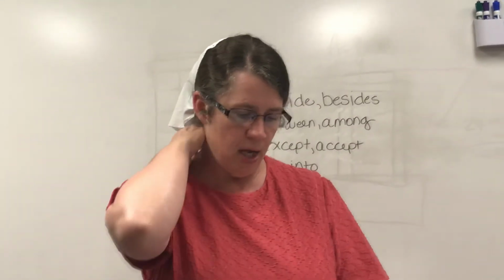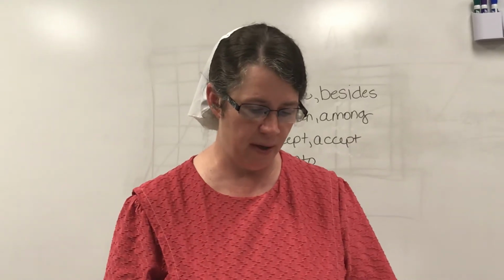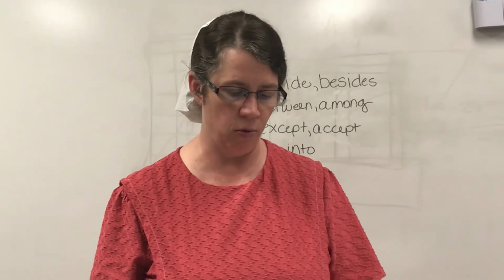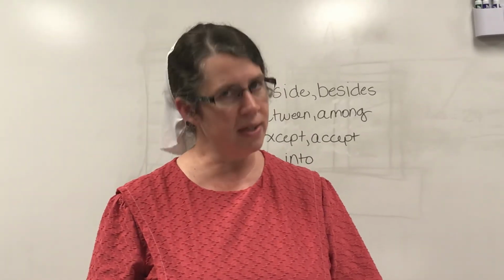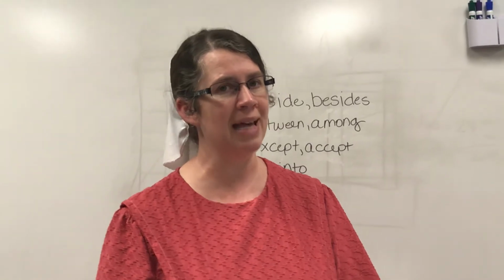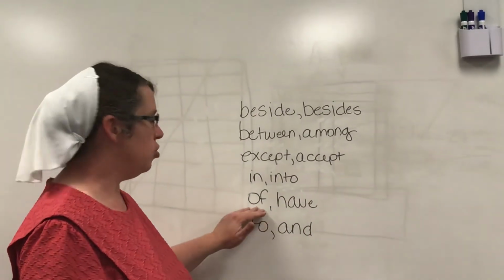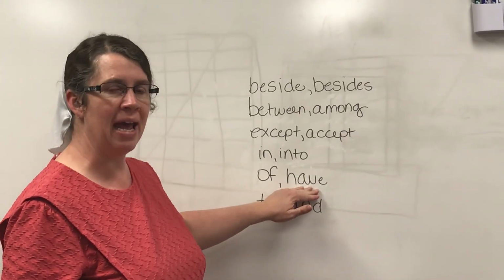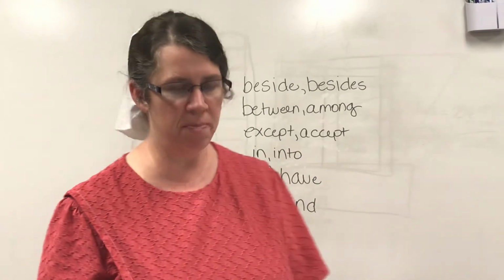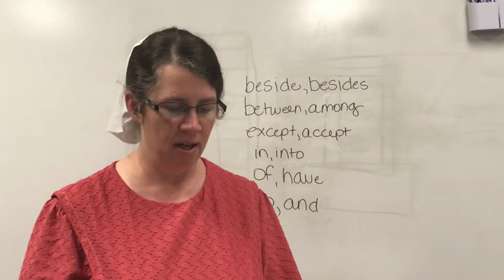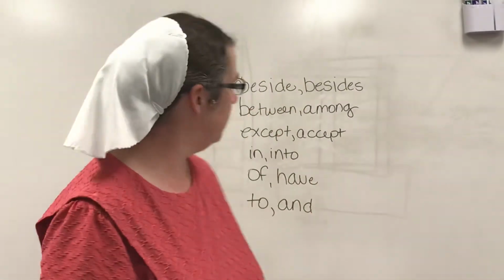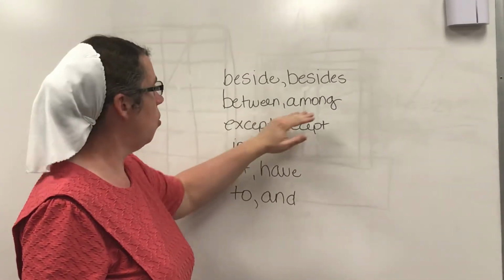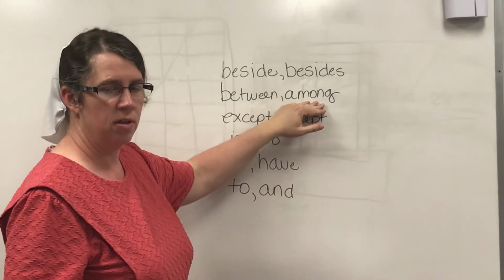Number 1, you must of noticed the harmony that exists between the students in our school. You must of or you must have? Remember, don't use the word of in the place of the helping verb have. All right, it should be you must have noticed the harmony that exists between the students or among the students.